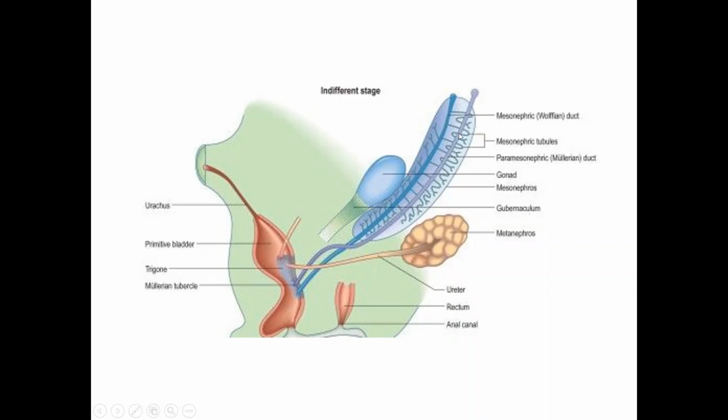Sometimes one of the paramesonephric ducts fails to develop, in which case you will have what is called a unicornuate uterus, a one-horned uterus. At that time, the opposite ovary, where no paramesonephric duct develops, will descend and go to the labial pages. So a swelling in the labia associated with a unicornuate uterus implies that one of the paramesonephric ducts failed to develop and failed to catch the ovary in the pelvic region itself.